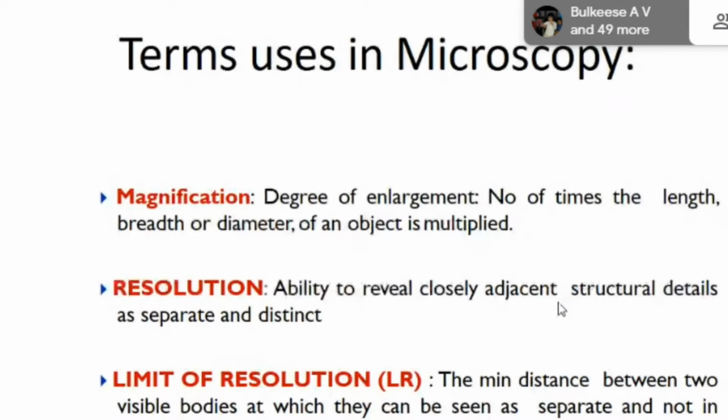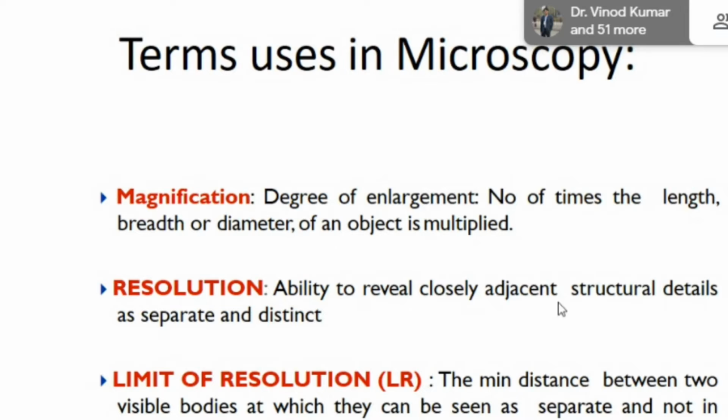So degree of enlargement, we can say, is the number of times the length and the breadth or diameter of an object's surface we can scan. Then the resolution, when the scattered electrons come back to the lens, is the ability to reveal closely adjacent details as separate and distinct. And the limit of resolution is the minimum distance between two visible bodies, so that they can be seen as separate and not in contact with each other.